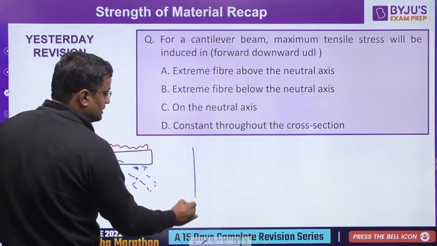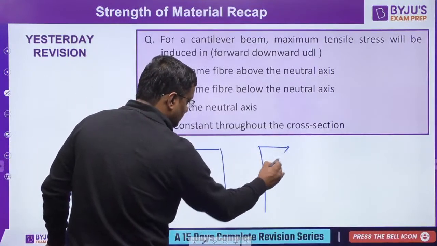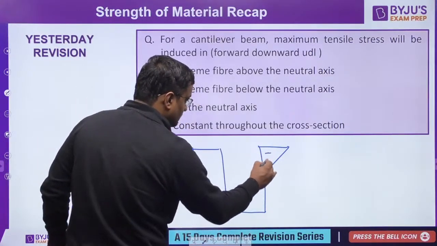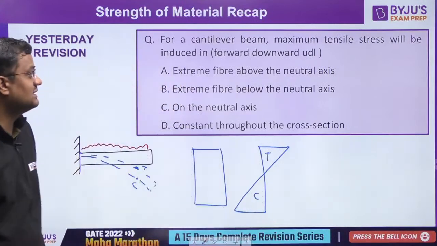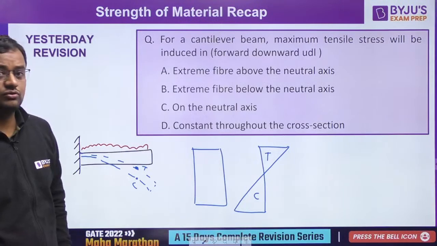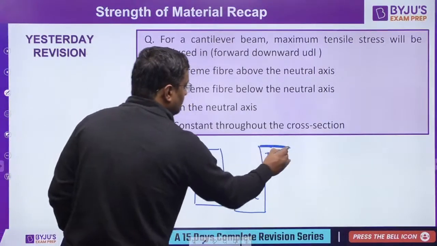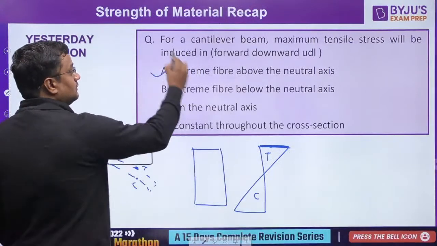If I draw the cross section a little bigger, it will be tension here and compression here. So where will it be maximum? At the extreme fiber above the neutral axis. On the neutral axis it is zero, and below is compression. Maximum will be above because the load is downward, so it is hogging.